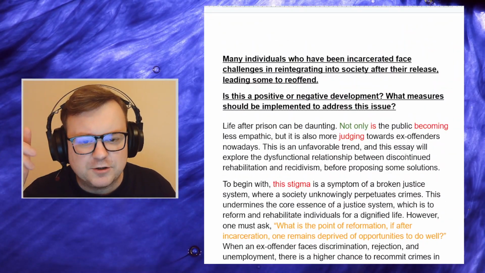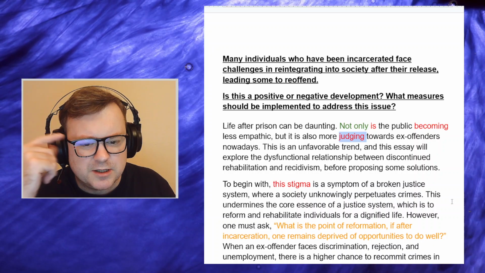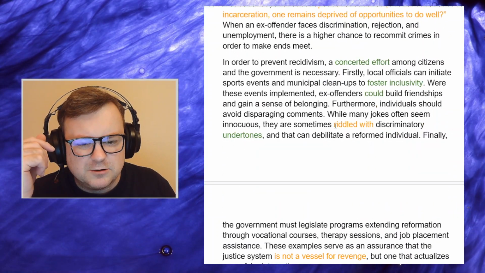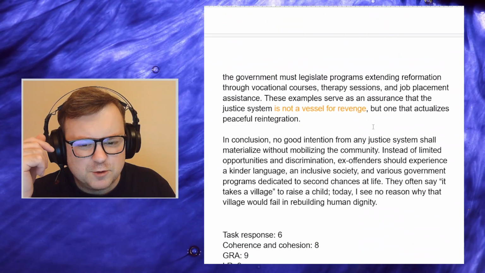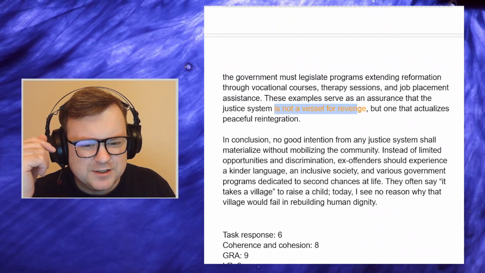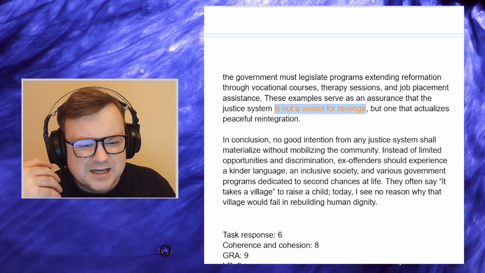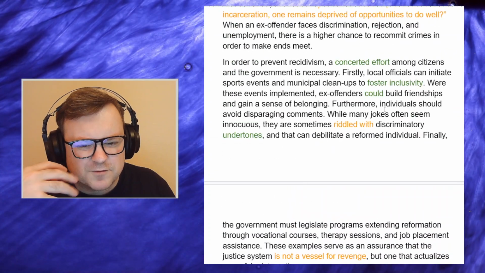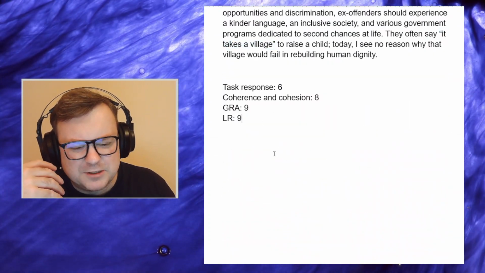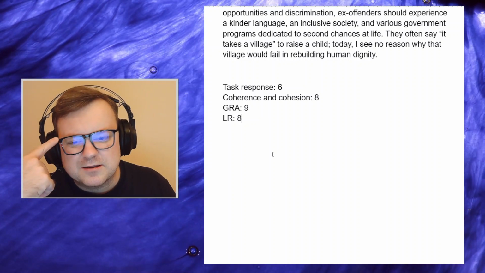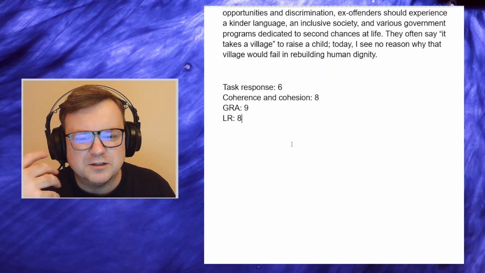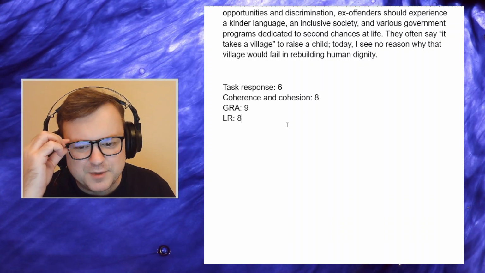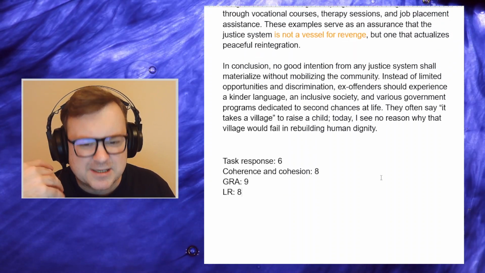There is that very strange use of judging there. Maybe riddled with is a little bit inappropriate. Not a vessel for revenge, just slightly. And maybe it takes a couple of uses of those quotes. Maybe that's enough for me to drop it to an 8. This idea of academic style, where does that come in? And for me, largely it comes in lexical resource.